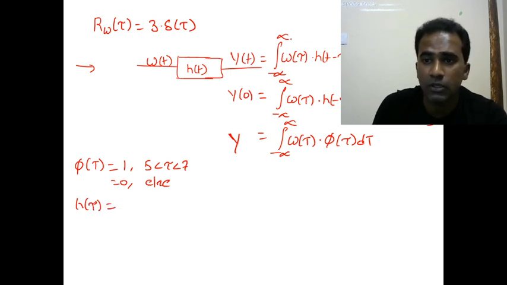h of tau is equal to phi of minus tau, which is equal to 1 for minus 7 less than tau less than minus 5.